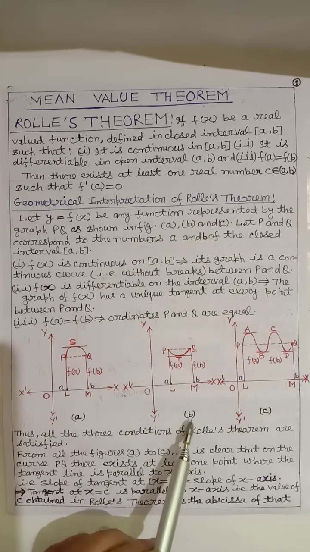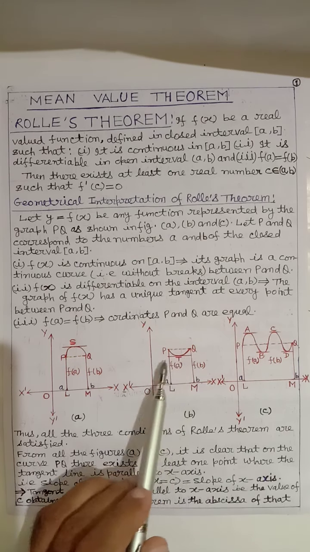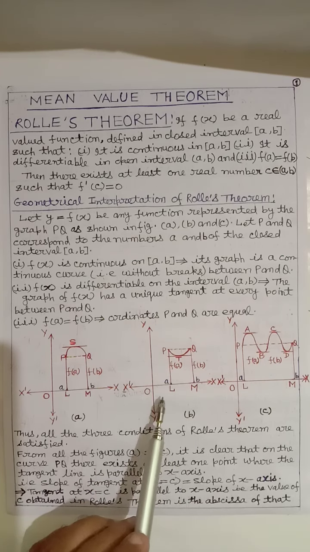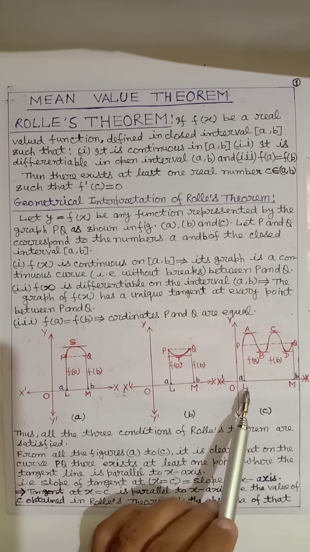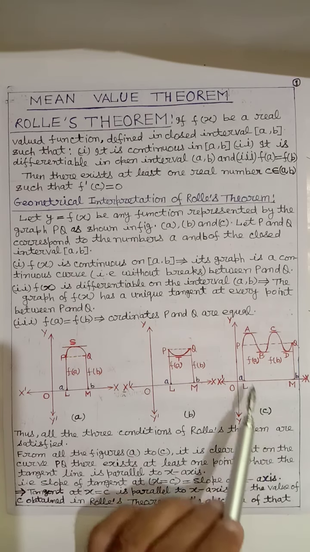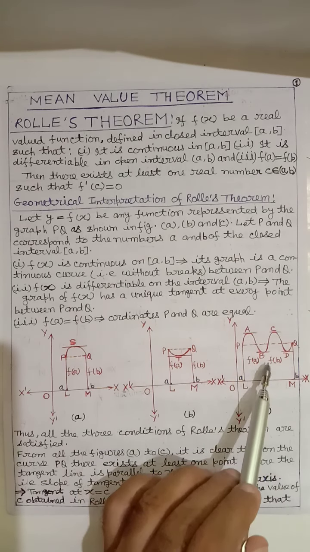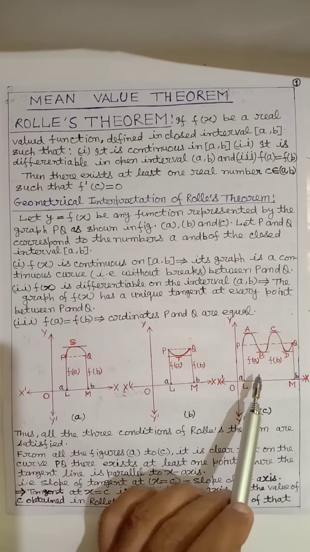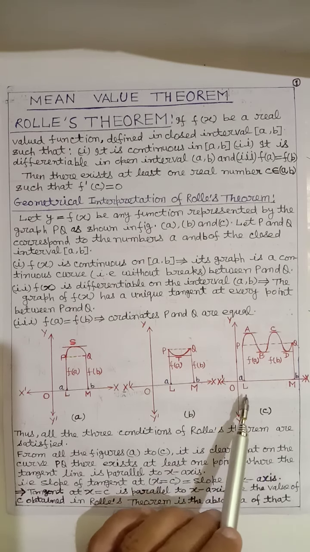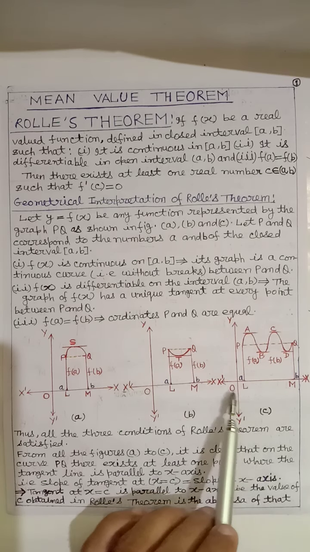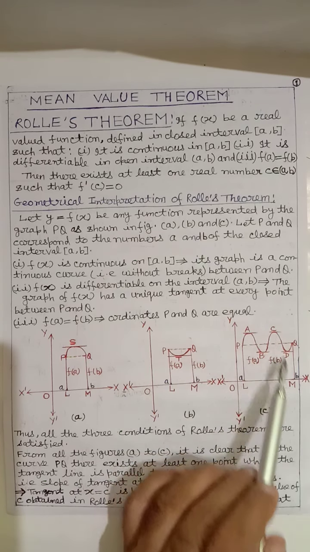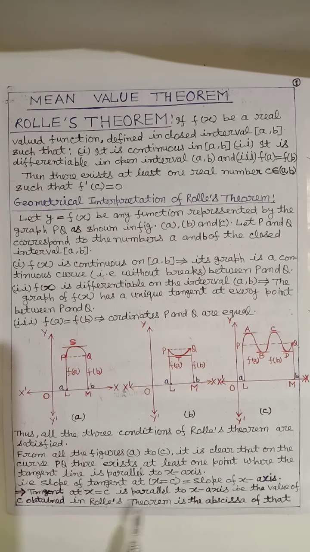In figure B, at point C, the tangent is parallel to the x-axis, and in figure C there are 4 points at which the tangents are parallel to the x-axis: A, B, C and D.